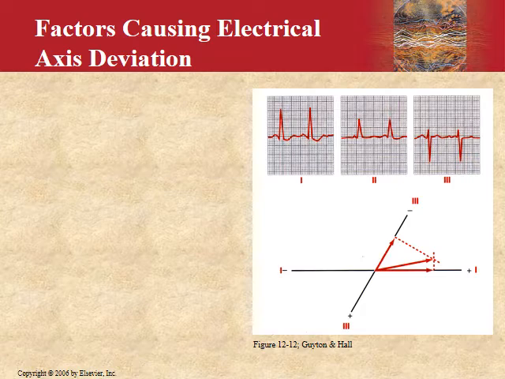For example, in this, you have lead 1, 2, and 3. On an ECG strip, you can just look at lead 1 and AVF as well. Normally it should be positive in lead 1 and lead 3 as well, or AVF if you're using that for reference. So the deflections should be positive.